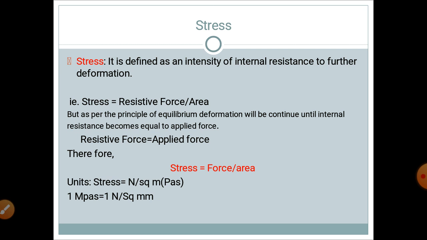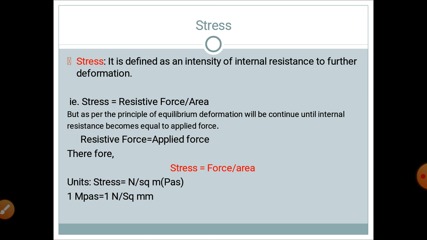Stress is defined as the intensity of internal resistance to the further deformation of a body due to the action of external load. Stress is equal to the resistive force divided by the area on which it is acting. But as per the principle of equilibrium, deformation will continue due to the action of external force on the body until the internal resistance becomes equal to the applied force. So due to this, the resistance force becomes equal to the applied force.